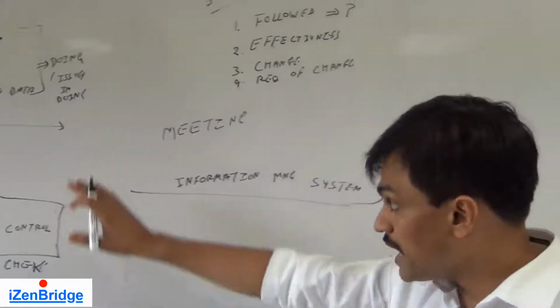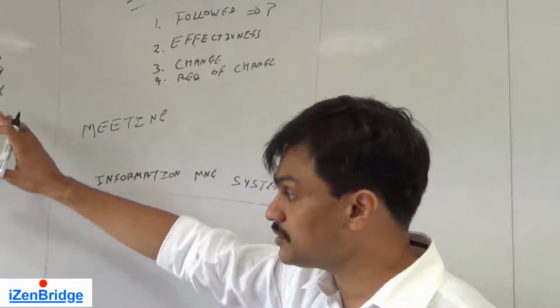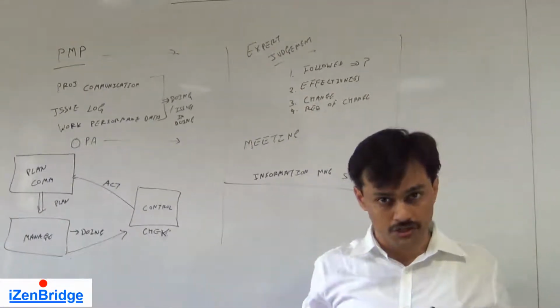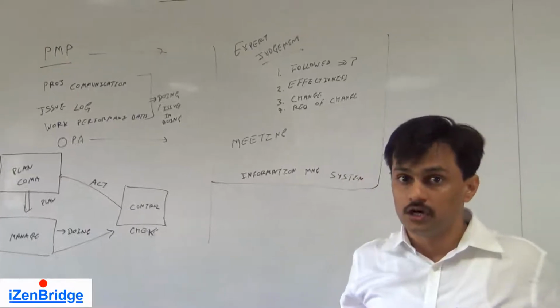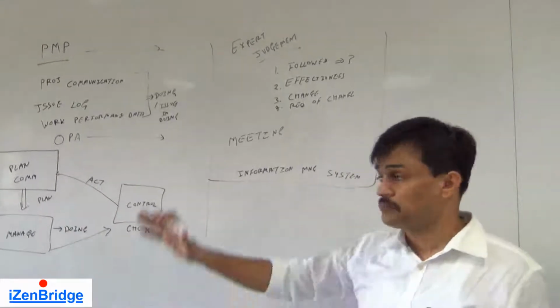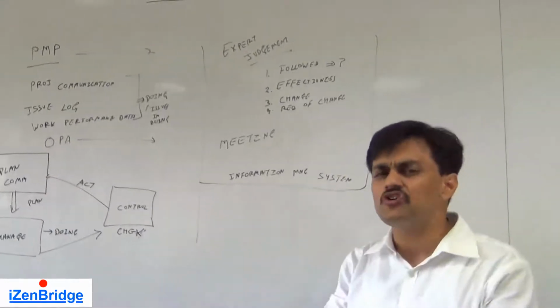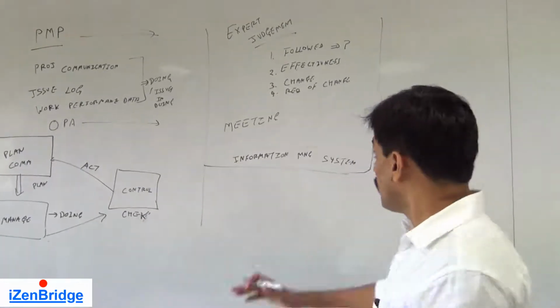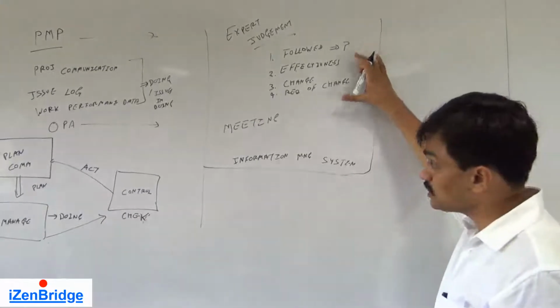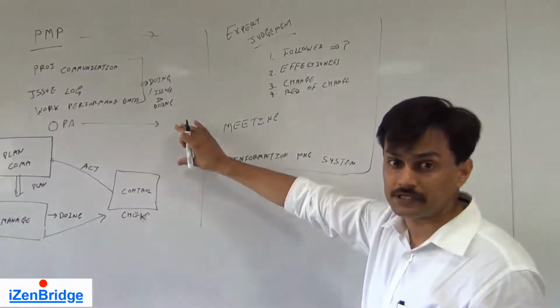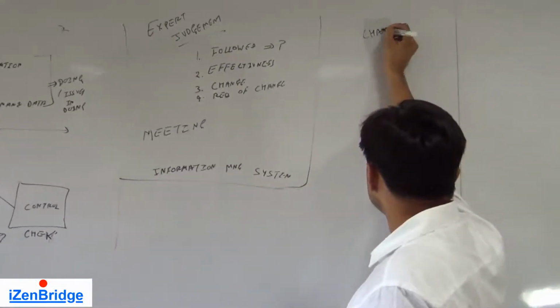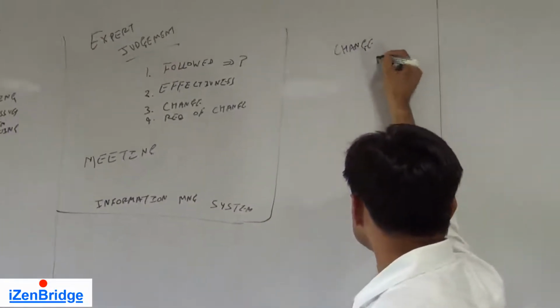So we have analyzed the information flow and now we have some outputs, some recommendations. What could be the output? The primary output, in my view, from this process and from the majority of monitoring and control processes, is the change request. On the basis of our own analysis, and on the basis of issues raised by people, we may generate a change request.